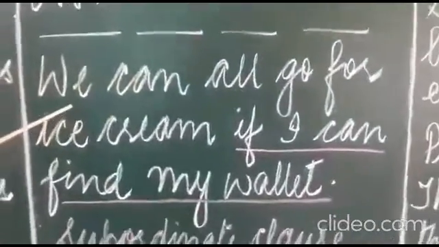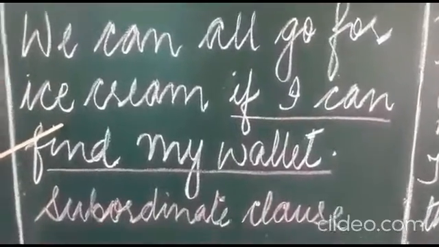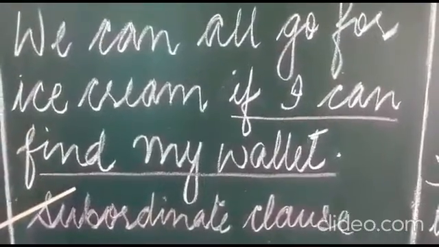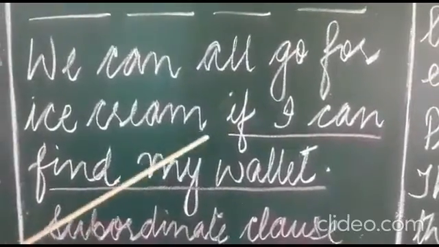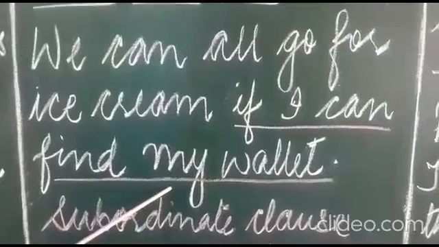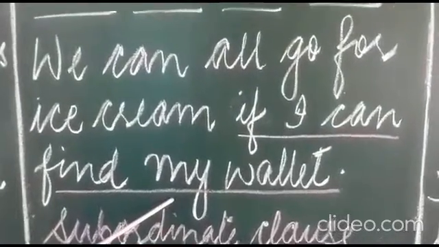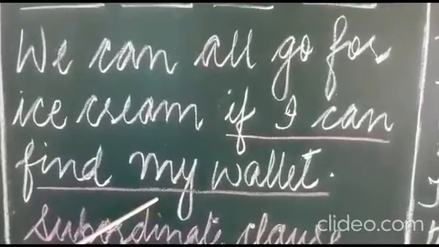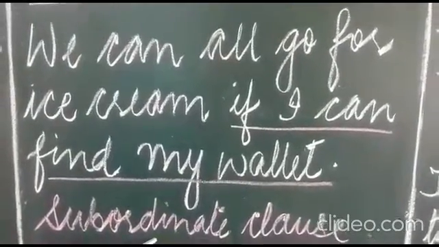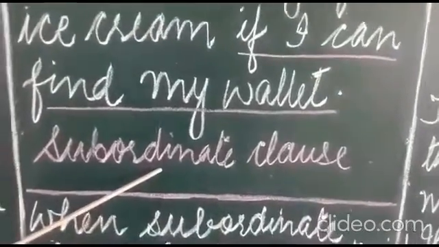Now look at this. We can all go for ice cream if I can find my wallet. Now, if I just say if I can find my wallet, so what if you find your wallet? You don't understand. It doesn't make complete sense. So this is subordinate. If I can find my wallet, this is subordinate.